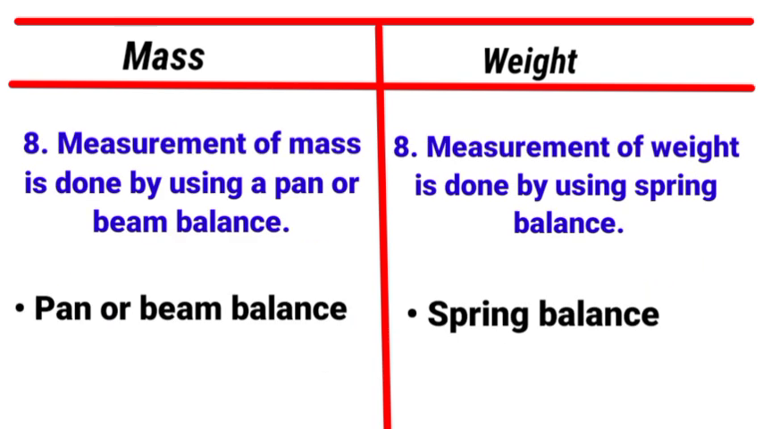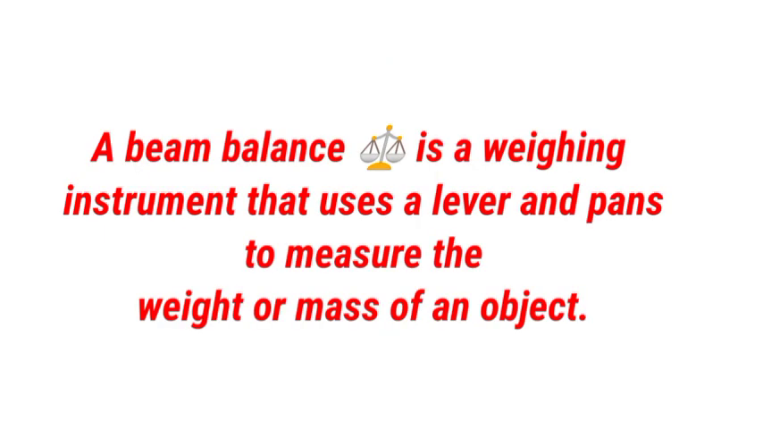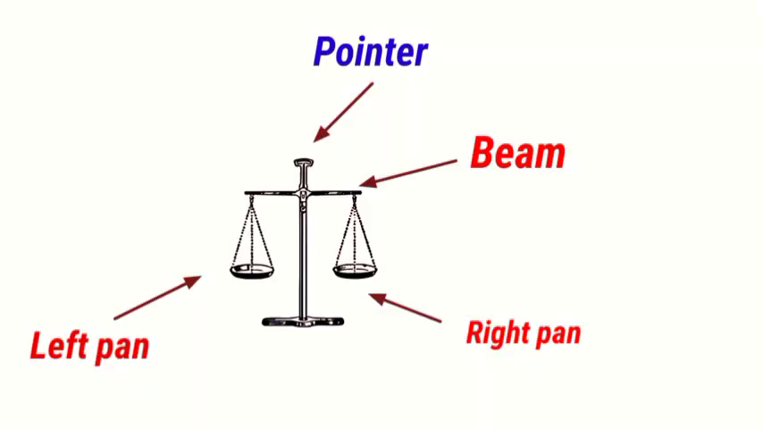Measurement of mass is done by using a pan or beam balance. A beam balance is a weighing instrument that uses a lever and pans to measure the weight or mass of an object. Here the beam is a horizontal bar with two equal arms, and two weighing pans are suspended from the ends of the beam. Also a pointer is fixed to the center that supports the beam. Standard weights are used to balance the beam.